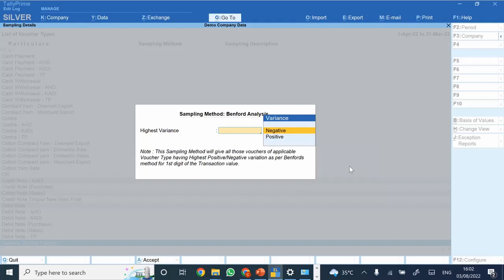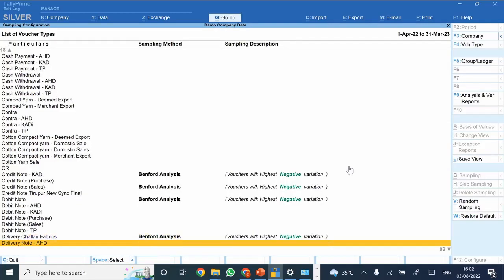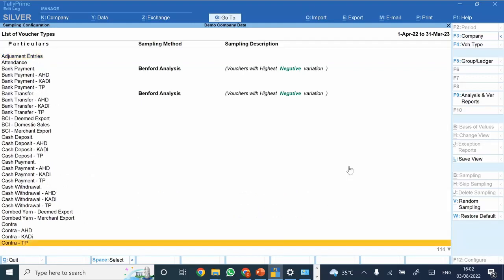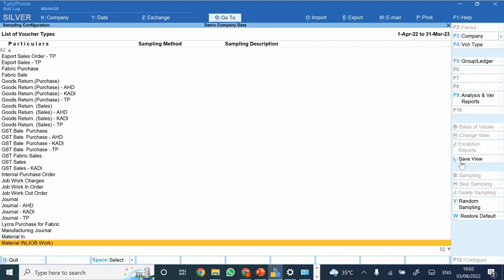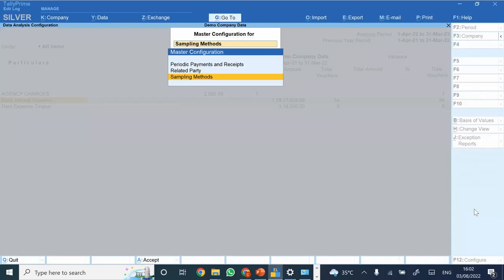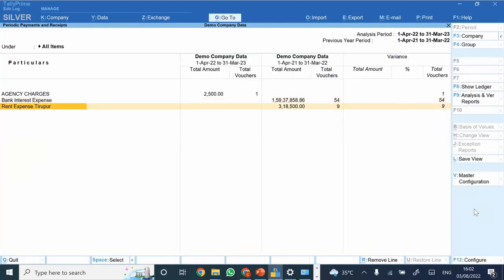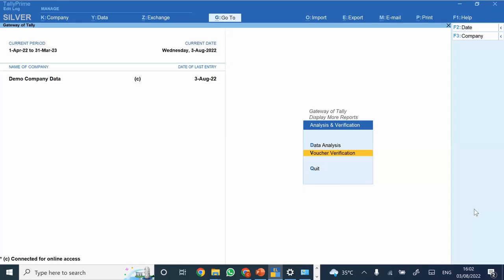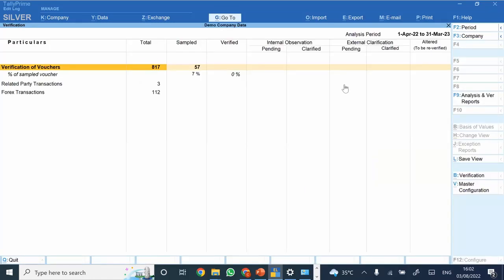I'm just selecting Benford analysis. So based on the Benford analysis, I would have the sampling for all of the vouchers by itself. And in case I want to have a random sample, then I can have random sampling for them. So these were the periodic receipts and payments that we discussed last, just for the purpose of verification of sampling that we discussed.